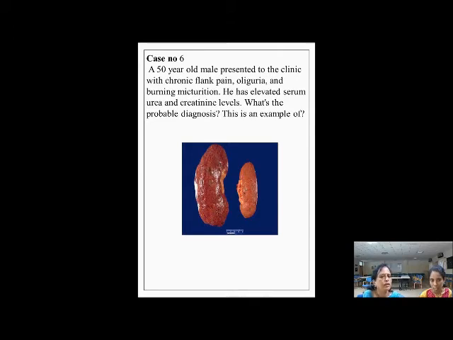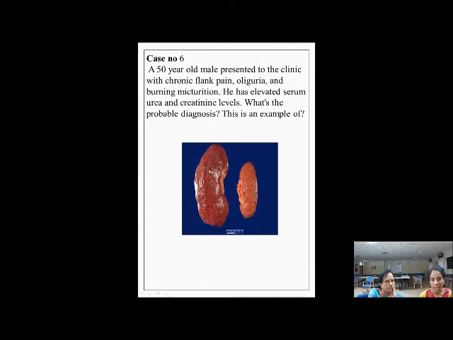Yes. Then they all knew biochemistry. They've learned about the normal urea and creatinine levels. So serum urea and creatinine levels are increased. So they said some dysfunction of the kidney. Yeah. So we told them about end stage kidney disease, renal failure, where persistent elevation of urea and creatinine is there. So pictures are provided.